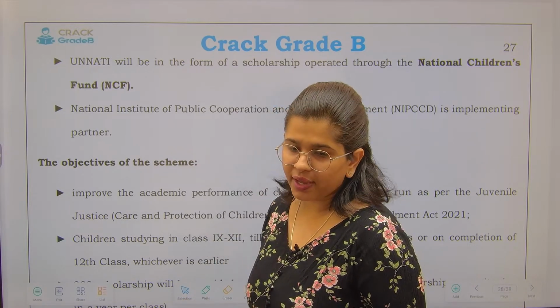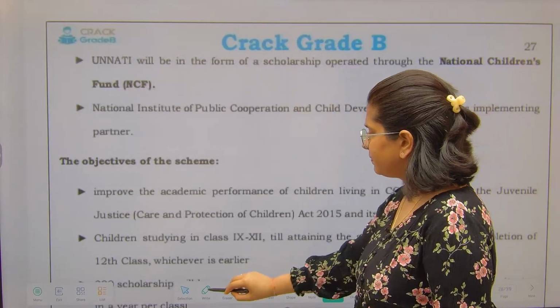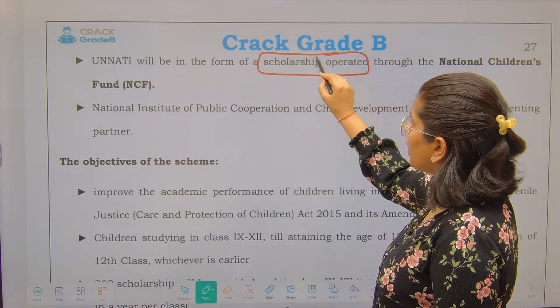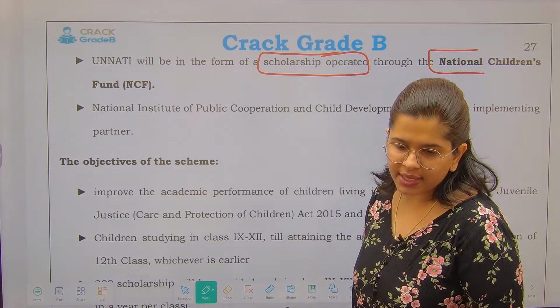Now next thing, see over here, Unnati is going to be in the form of a scholarship. What we are providing under the Unnati initiative is a scholarship. It will be operated through the National Children Fund. What is the agency?